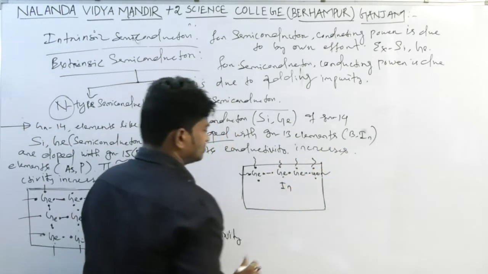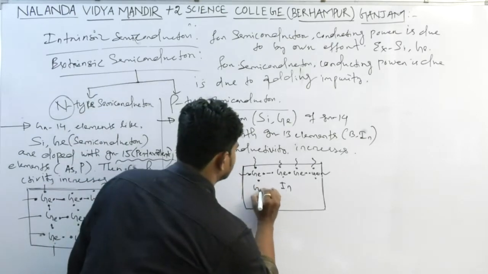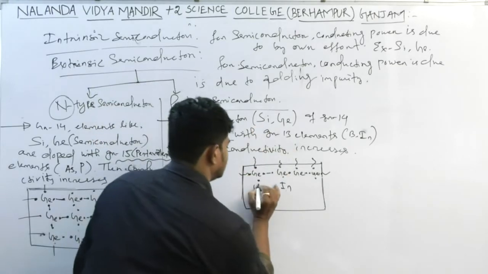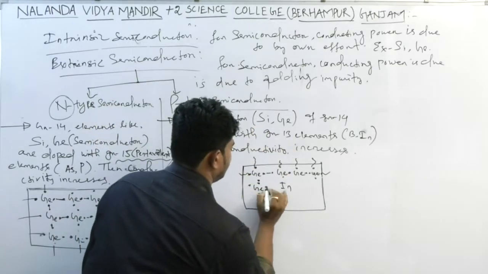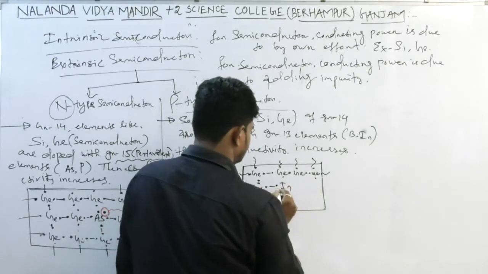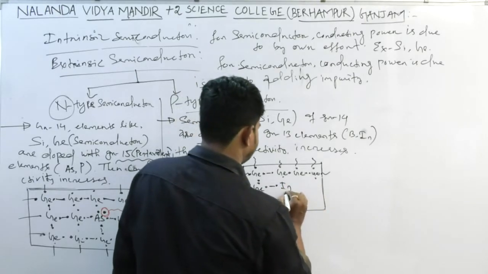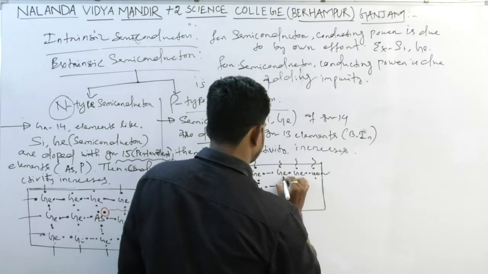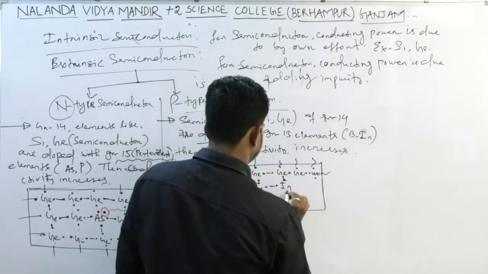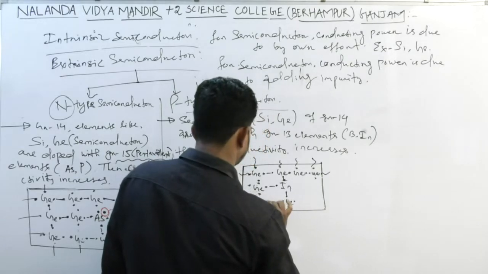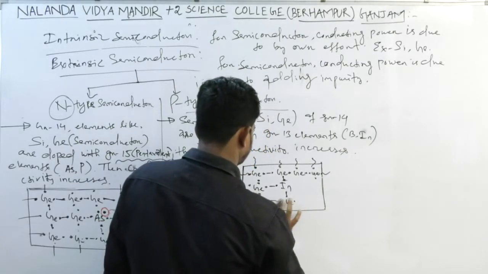So indium has a total of 3 electrons in its outermost orbital. Here, these are the 4 valence electrons of germanium. These electrons are binding in a covalent bond with indium, but indium has only 3 electrons. So here it is germanium.